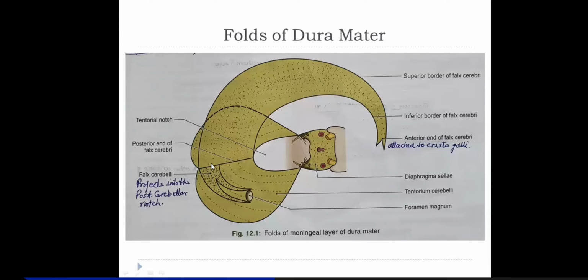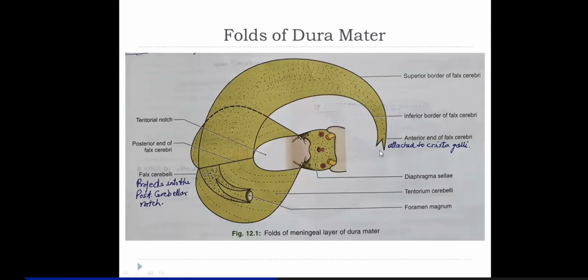The posterior end is broader and it attaches in the median plane to the upper surface of the tentorium cerebelli. These are the two ends. Then falx cerebri has two margins: the superior border is fixed and the inferior border is free.